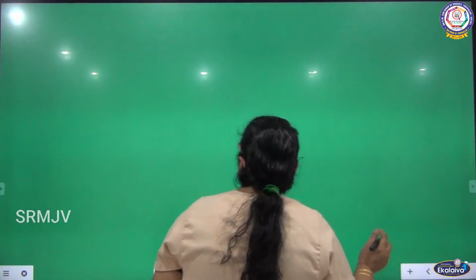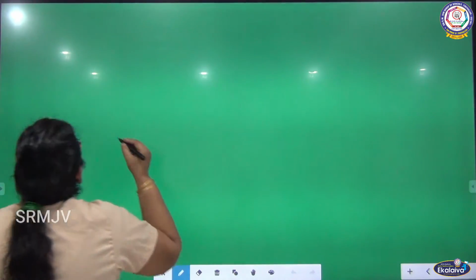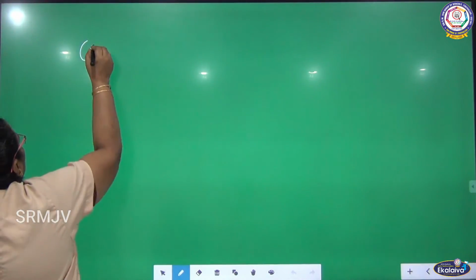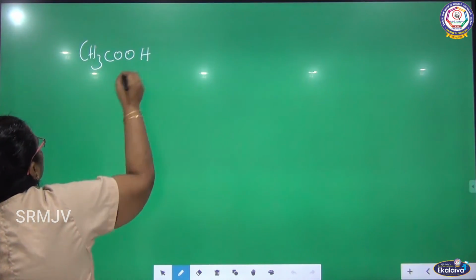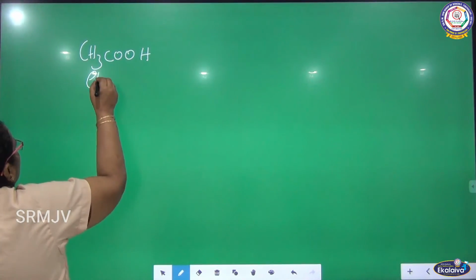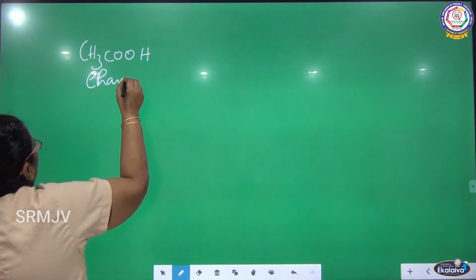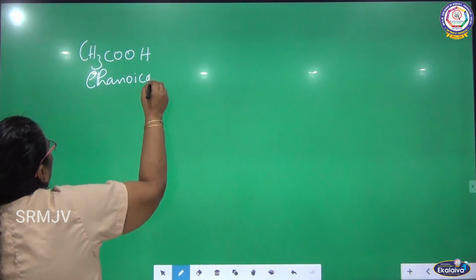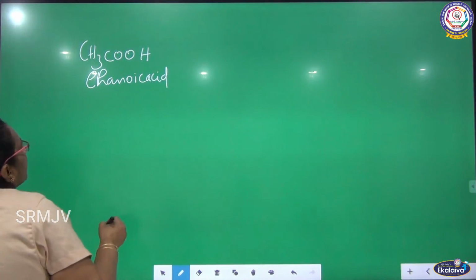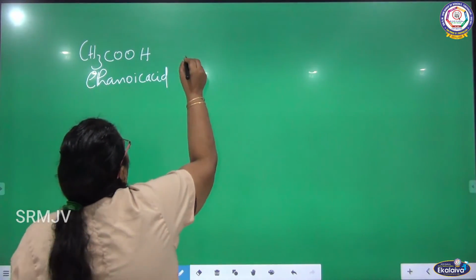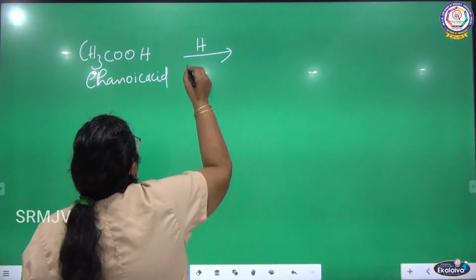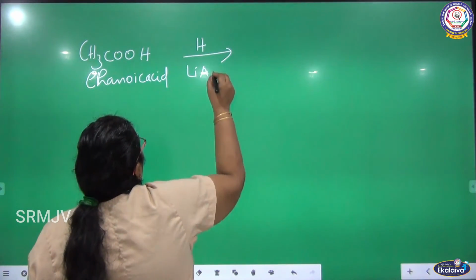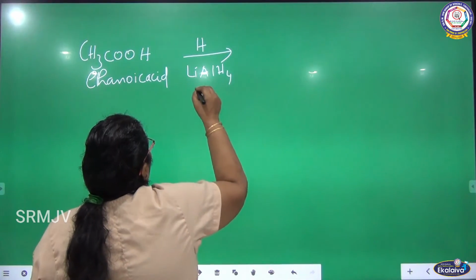The next one we are going to talk about is from carboxylic acids. CH3COOH, so it is ethanoic acid. This ethanoic acid undergoes reduction. So I am adding hydrogen in the presence of lithium aluminium hydride or sodium borohydride, whatever it is.